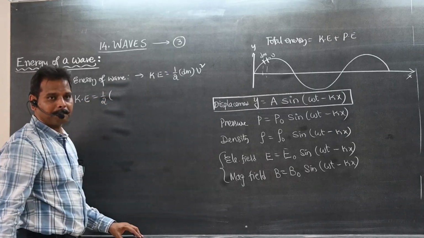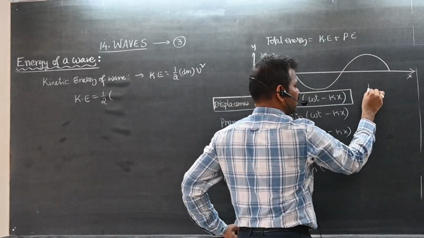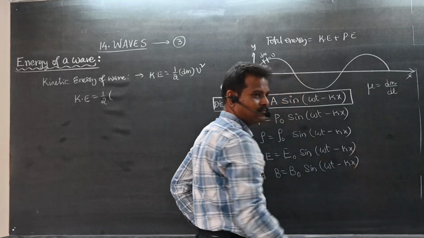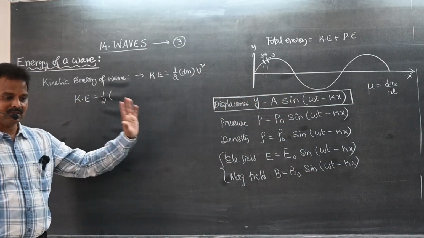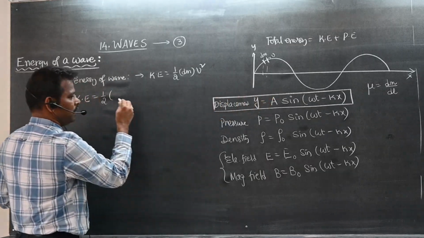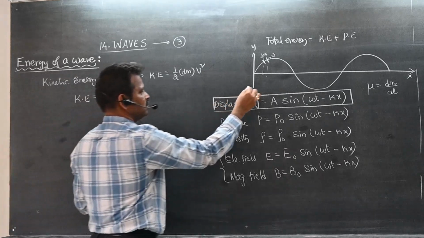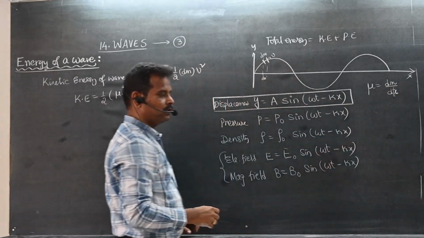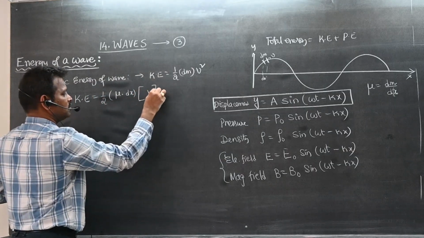What is dm? We know for this wave the linear mass density is equal to dm by dl, or dm by dx. Can you write like that? So what can you write in place of dm? Mu into dx. I will take this small distance as dx. Mu into dx into v square.